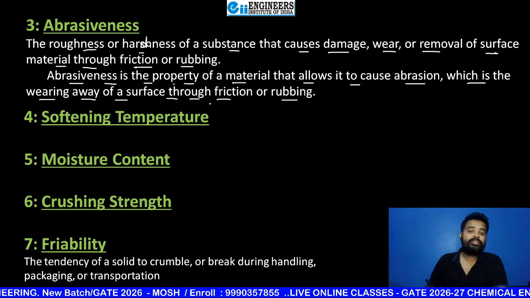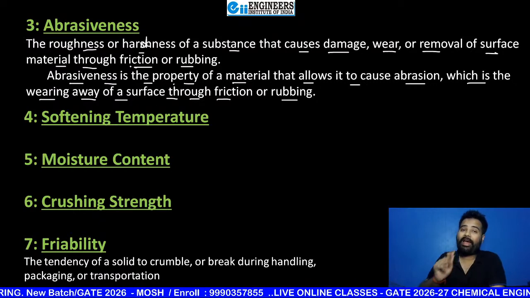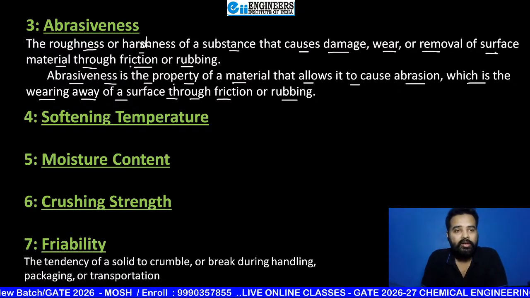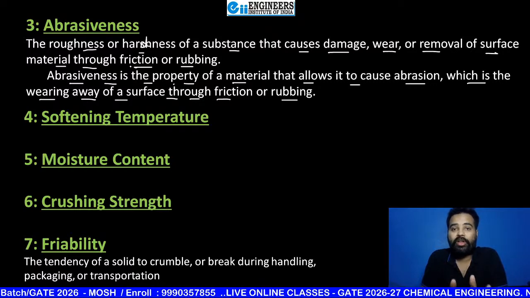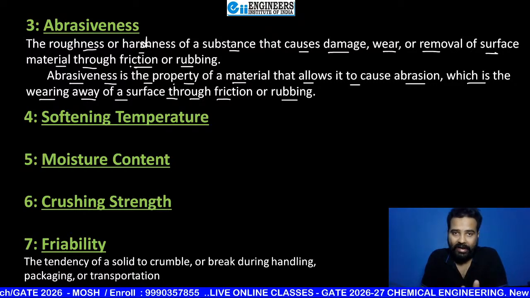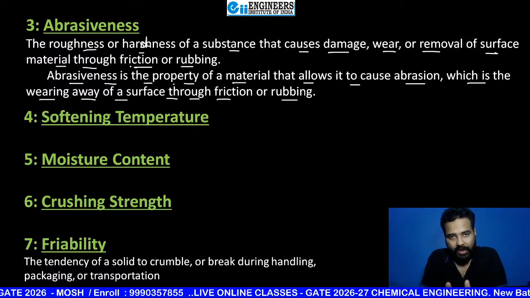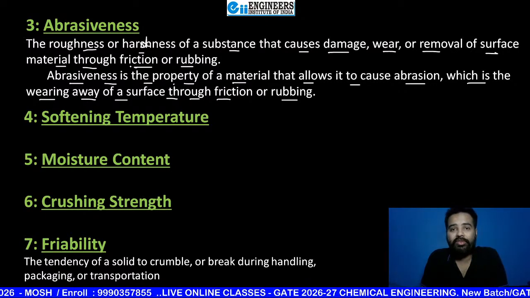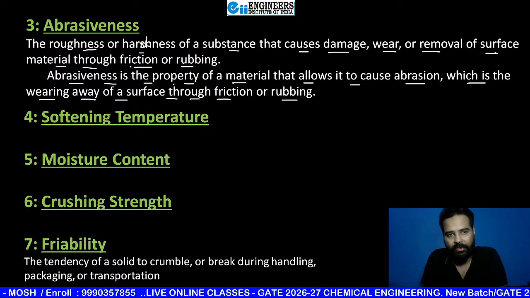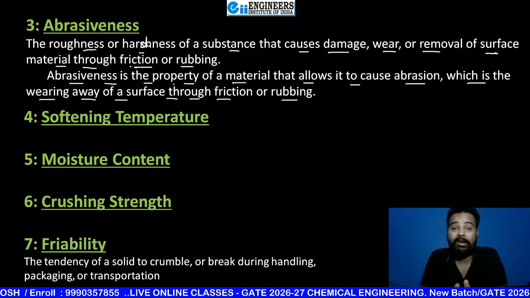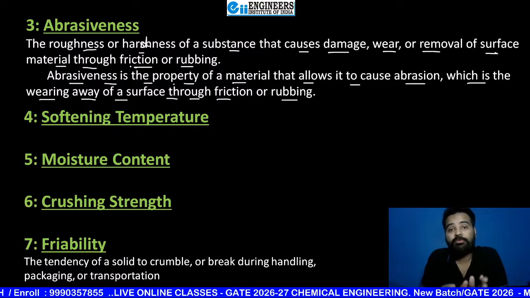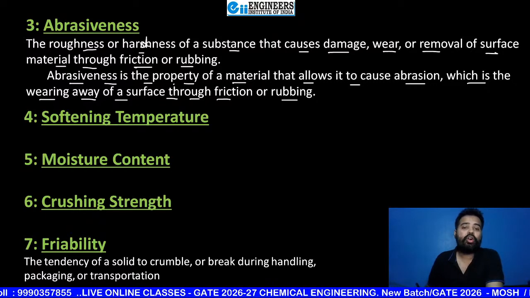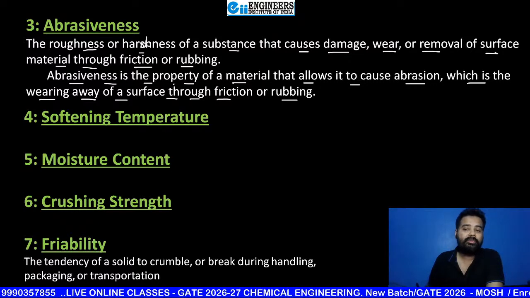Now, next one is softening temperature. So, if abrasiveness is there, then in that case you also have to make sure that your size reduction equipment is lined with some abrasion resistant material, and definitely it is also going to affect the size reduction ability of your given material, because if some material is abrasive in nature, that means it is much harder. Okay, similarly the fourth one is softening temperature. What is softening temperature, beta?